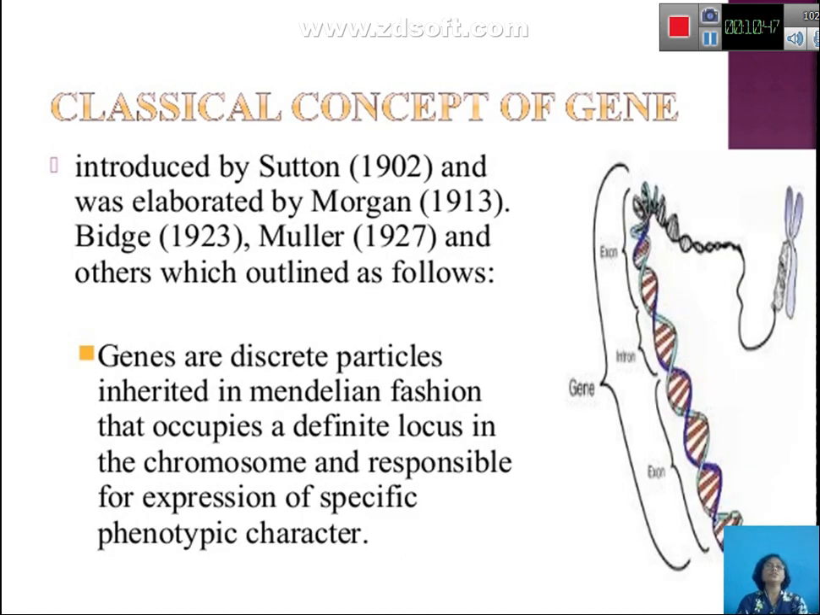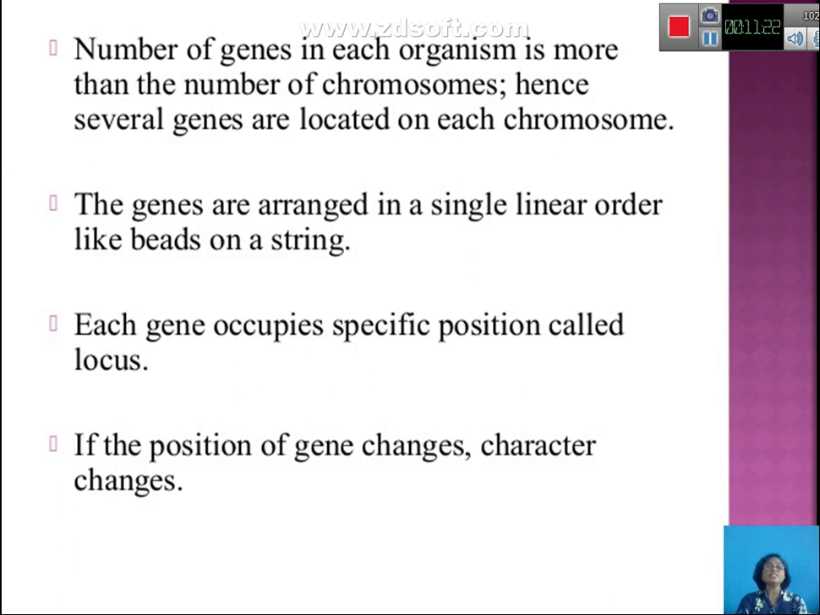But it was introduced in 1902, and then it was elaborated by Morgan, Bridges and Muller, and they said that genes are discrete particles inherited in Mendelian fashion that occupy a definite locus in the chromosome and are responsible for the expression of a specific phenotypic character. So it was again elaborated by these three or four scientists, and the definition of the classical concept of the gene was put forth.